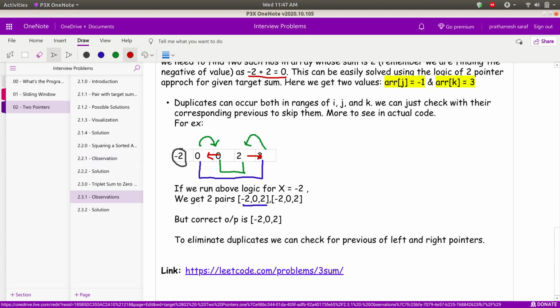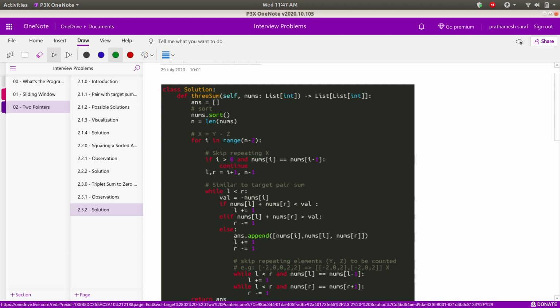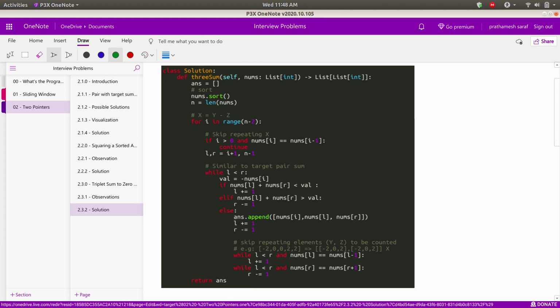Now I shall move to the solution section. So this is the solution here. Basically, first, this is my list. They have given the number list. So first I'm sorting them, and I hold the length of the numbers. As told, my loop will run over my i range, which I have defined here, and I have defined my left and right pointers. My left pointer will be i plus 1, and my right pointer would be length of list - 1. Also, this is the condition which I use to check the ranges.